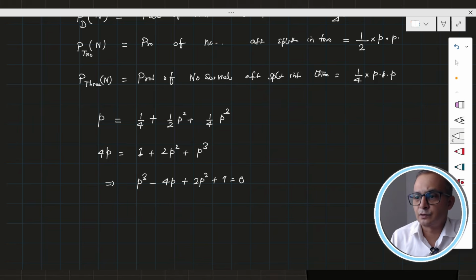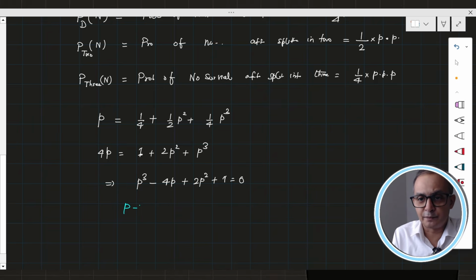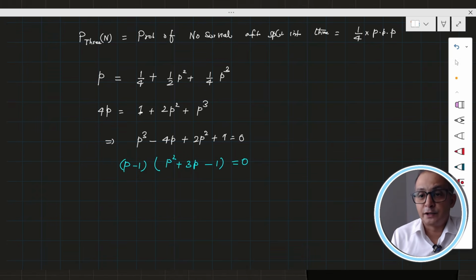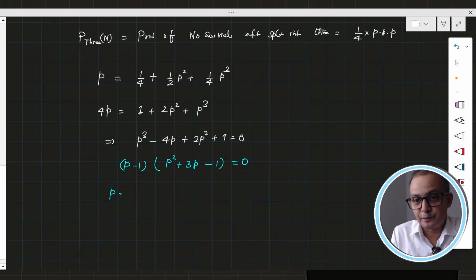Therefore p equal to 1 is one of the roots, so p minus 1 is one of the factors. Dividing, we get p squared plus 3p minus 1.